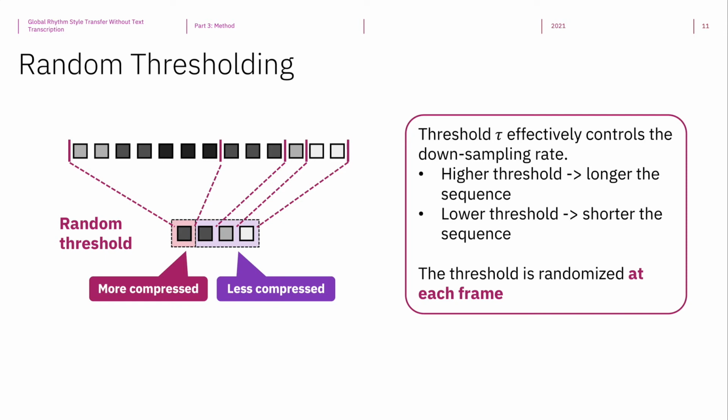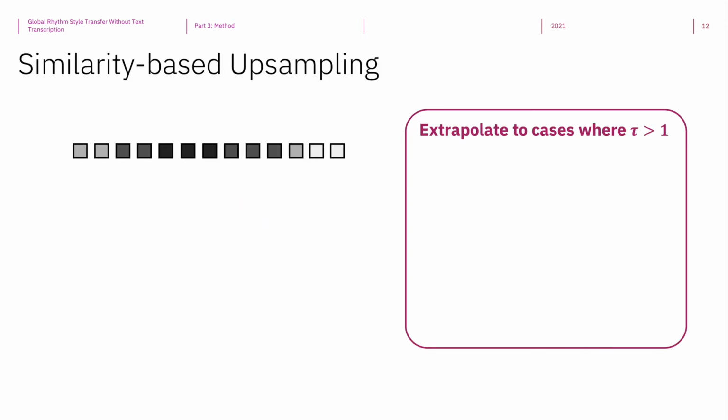So far, I have only talked about downsampling and the threshold tau being smaller than 1. In fact, this procedure can be extrapolated to upsampling with the threshold tau going above 1. The generalized procedure becomes as follows. We will still go through the frames one by one. If the random threshold is below 1, we perform the aforementioned downsampling scheme.